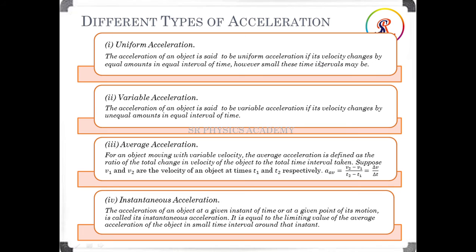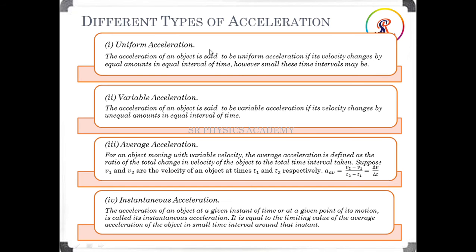Now, what are the different types of acceleration? We already know uniform speed and non-uniform speed. Same here also: uniform acceleration, variable acceleration, average acceleration, and instantaneous acceleration. What is uniform acceleration? The acceleration of an object is said to be uniform if its velocity changes by equal amount in equal interval of time.